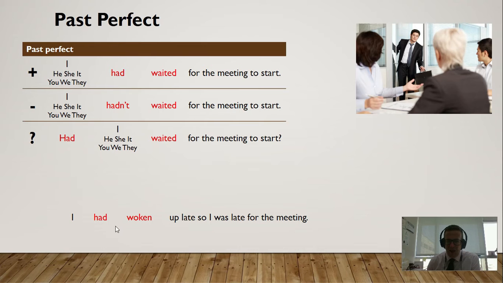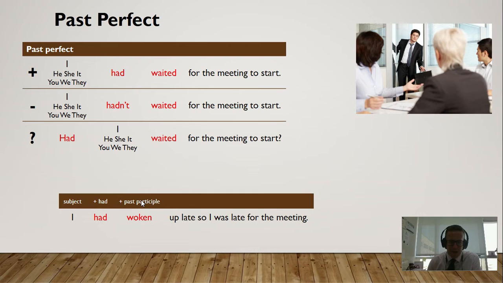Look at the bottom. I had woken up late, so I was late for the meeting. So in this one, the verb is wake. This one is easy, waited, because it's just ed. But for some verbs, you know this, it happens in English all the way through, we have a different type of past, and this is called a past participle. It's still a past participle as waited, but in this one we need to learn them.